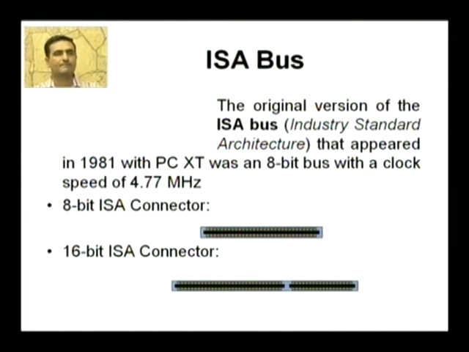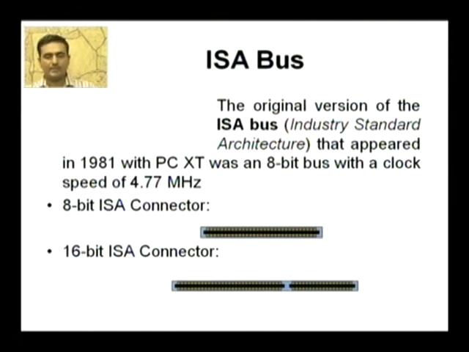You can see the 8-bit ISA connector. After the 8-bit ISA, the bus was expanded into a 16-bit bus with a clock speed from 6 to 8 megahertz, and finally 8.33 megahertz. It was called the 16-bit ISA connector or 16-bit ISA bus. The structure of the 16-bit ISA connector has been shown at the bottom of the screen.